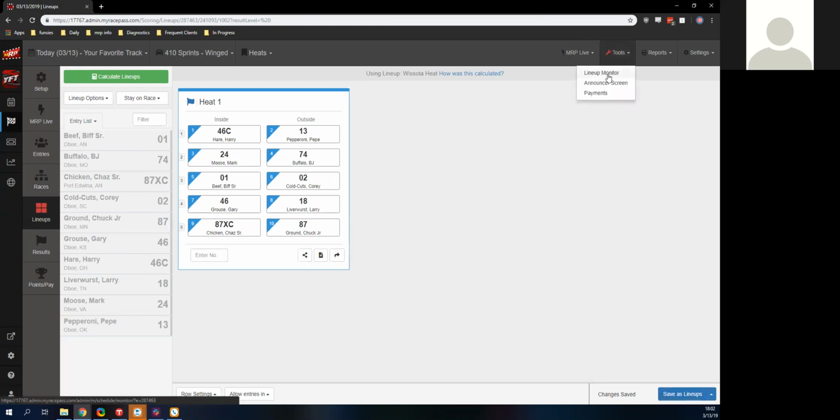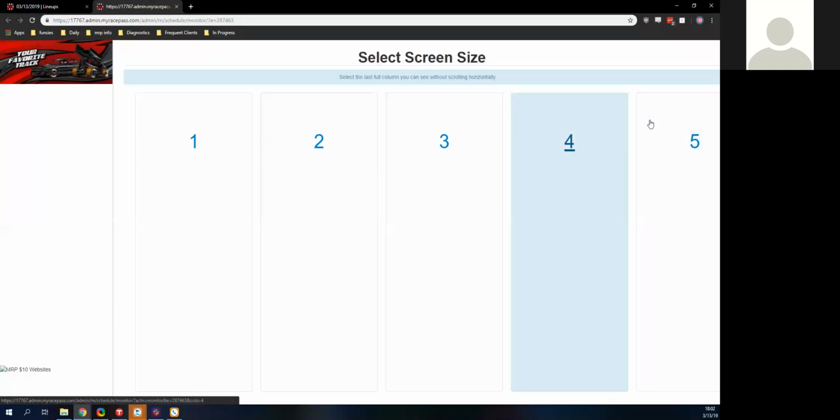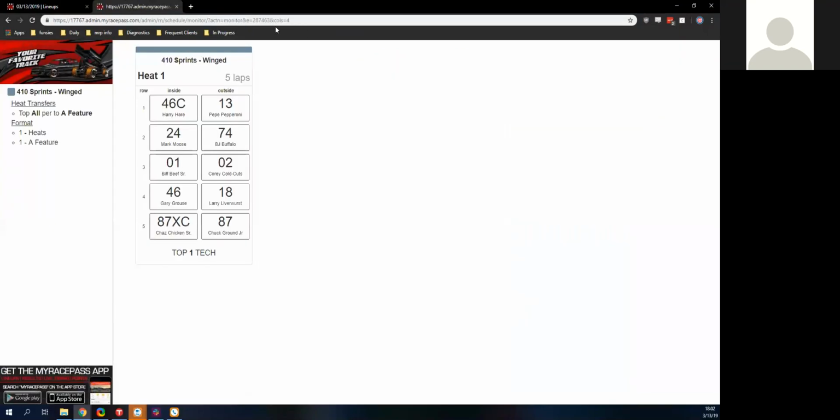Another option that we have here is the lineup monitor. So showing that off here in the tools. You can actually see this lineup monitor. If I leave this open on a different screen, this lineup monitor will actually keep the lineups that we create in MyRacePass. It'll actually put those here, show them. We can put this in the pits on a screen. And as I put in results, it'll move those away.